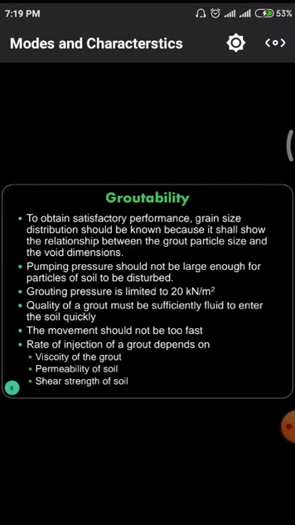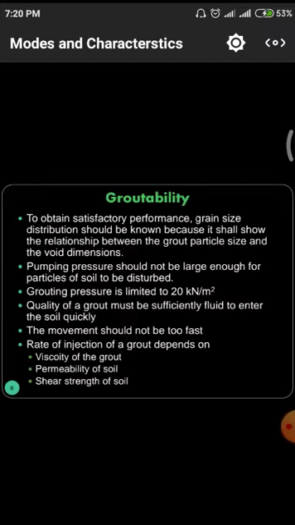That means whenever we are injecting these materials, they have to flow in a normal way without any deviations. The movement should not be too fast. The grout material has to move in a preferred way with a preferred velocity, then only there will be the setting property and filling property.